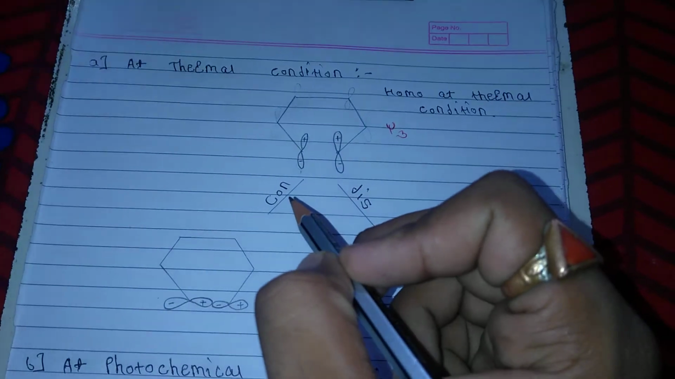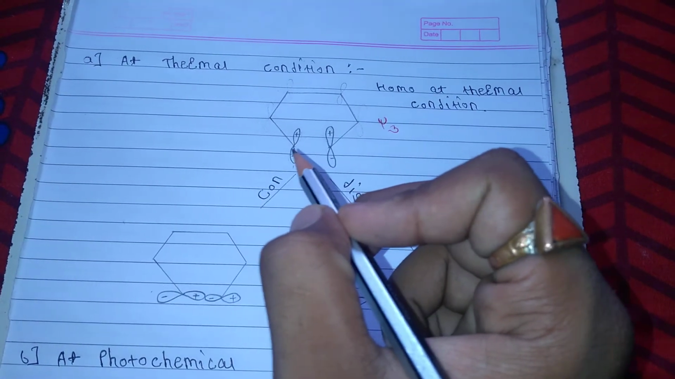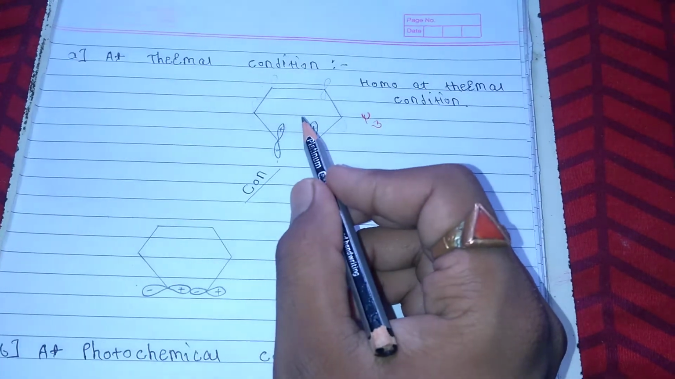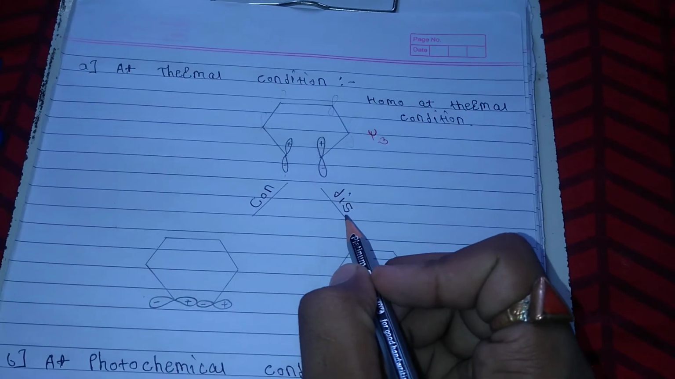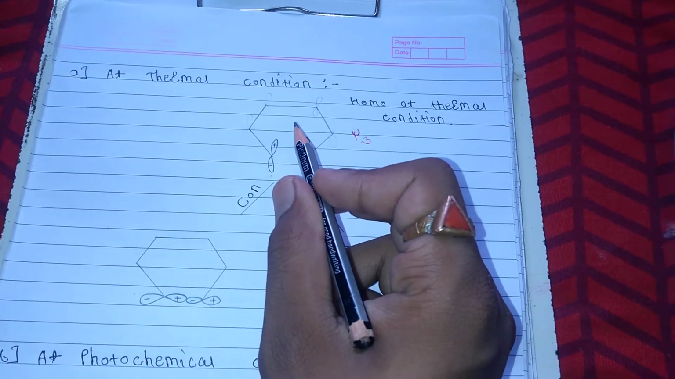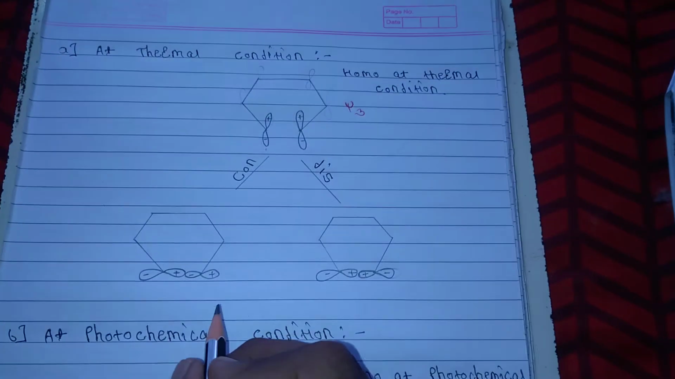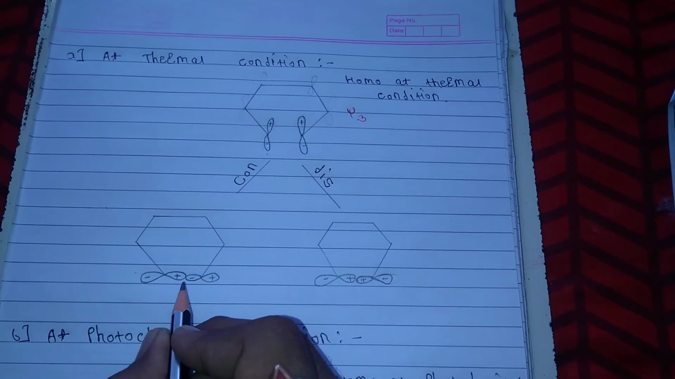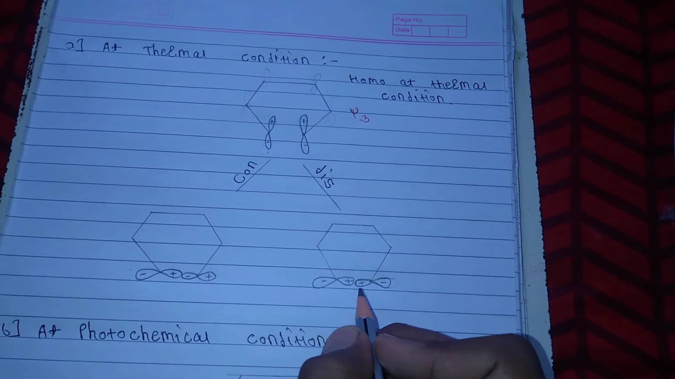First we see the conrotation. In the conrotation, the two lobes can be rotated in the same direction, meaning this lobe can be rotated clockwise and this also rotated in the clockwise direction. And in the disrotation, the two lobes can be rotated in the opposite direction, meaning this lobe can be rotated in the clockwise direction, and this lobe can be rotated in the anti-clockwise direction. So the approach of this lobe can be rotated positive, negative, and this rotation positive, positive.